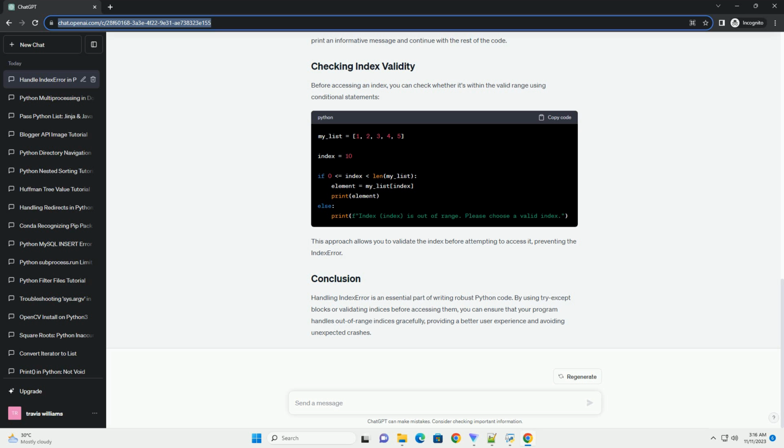Handling index error is an essential part of writing robust Python code. By using try-except blocks or validating indices before accessing them, you can ensure that your program handles out-of-range indices gracefully, providing a better user experience and avoiding unexpected crashes.